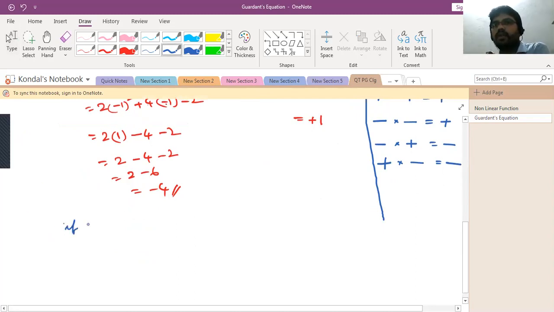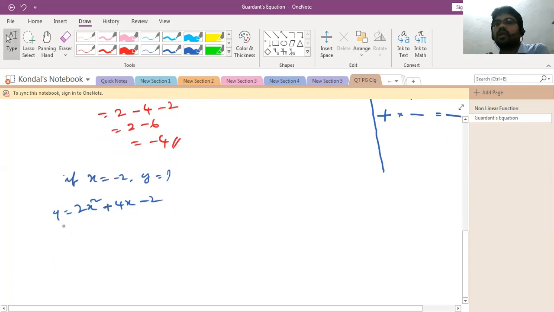So then next you can take, if x is equal to minus 2, y is equal to how much? So y is equal to 2x square plus 4x minus 2. Here you can take 2 into minus 2 whole square plus 4 into minus 2 minus 2. So 2 into minus 2 into minus 2 is 2 into 4, that is plus 4.